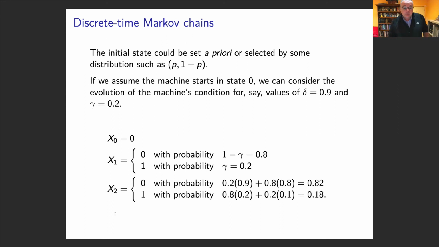What about the next one? Well, what's the probability that x2 equals 0? You have to think about your paths. If you think about the tree diagram, you could have started working, then gone to not working, or stayed not working, stayed not working. Or we could have started not working, gone to working, and then back to not working, or we could have gone to working, stayed working. I'll show you later how we get these numbers in a much nicer way.